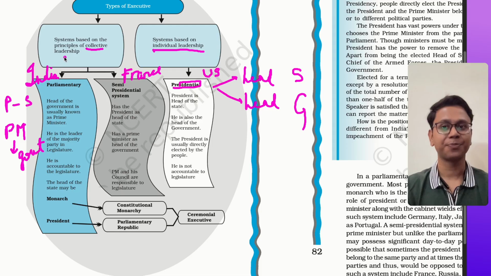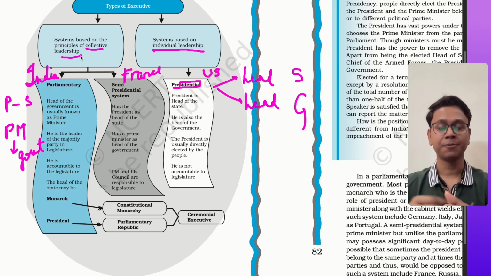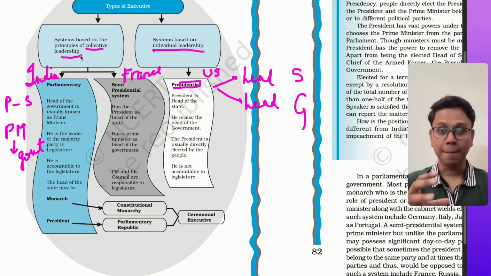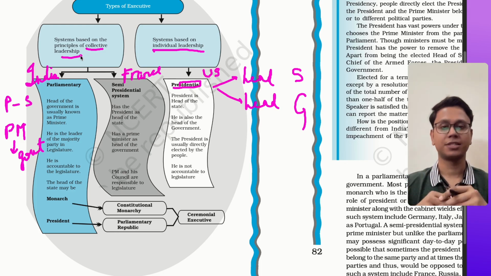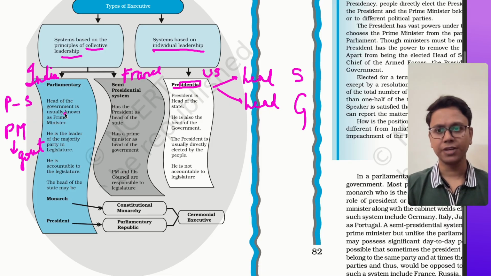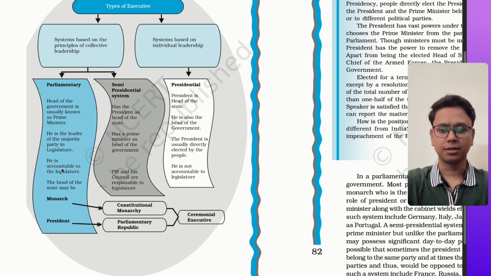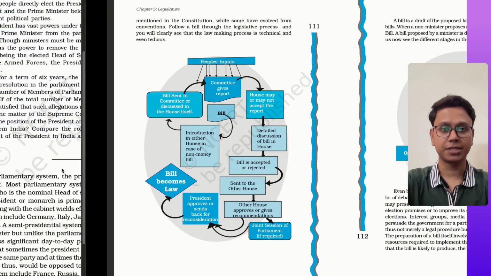That's the difference. There are ministers and a prime minister who advises the president, and the president works on their advice. But in presidential, head of the state and head of the government, both is president. That's the first difference. So it's given in detail here. You can read in detail. I'll just tell you that the major difference is with respect to what type of role the president plays in these two components.